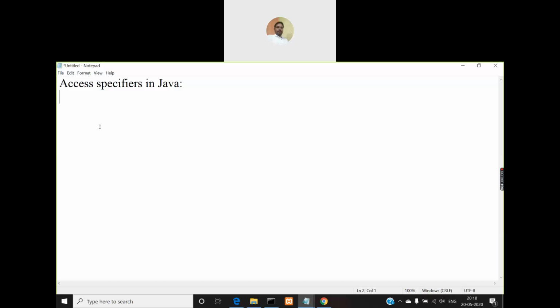Means what you can access, what you cannot access means the members of a class, the instance variables of the class, and the methods of the class. These are the two types of members of a class, right? So you can qualify these with some keywords called private, public, protected. You have seen that public keyword, we have been using it for the main method.